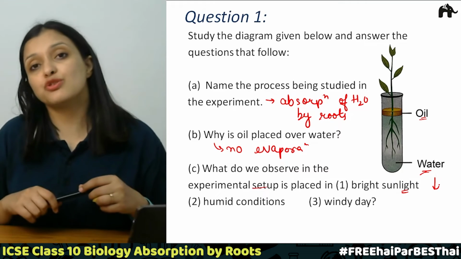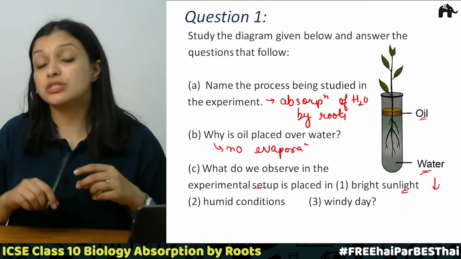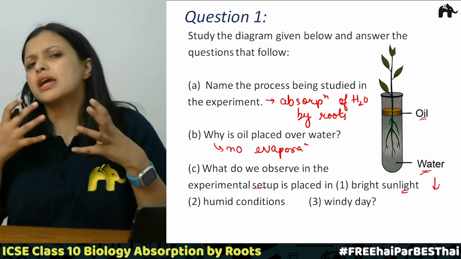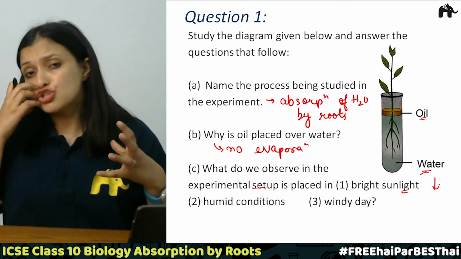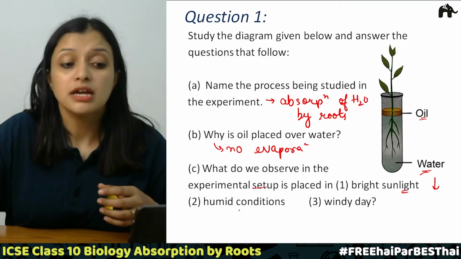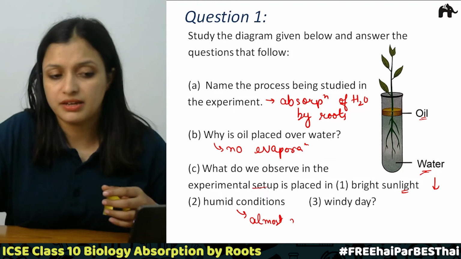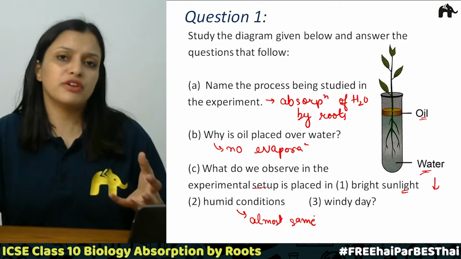Now the second is humid condition. So what will happen in the humid condition? In humid conditions, the water in the surroundings is a lot, right? So there is a lot of water vapor in the air. So in this case, the level of water will remain almost the same, right? So there is little or no evaporation.